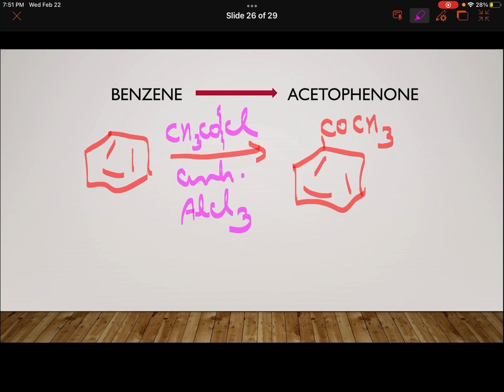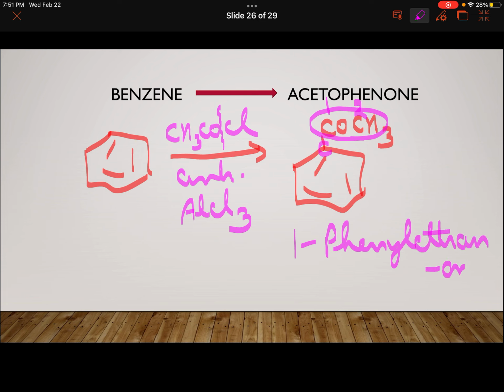If you go for the IUPAC name, it is 2 carbons ketone, which is otherwise practically not possible. The chain is of 2 carbons, and here also you have carbon, so it's clearly a ketone. It becomes 1-phenylethanone. That's the ketone.